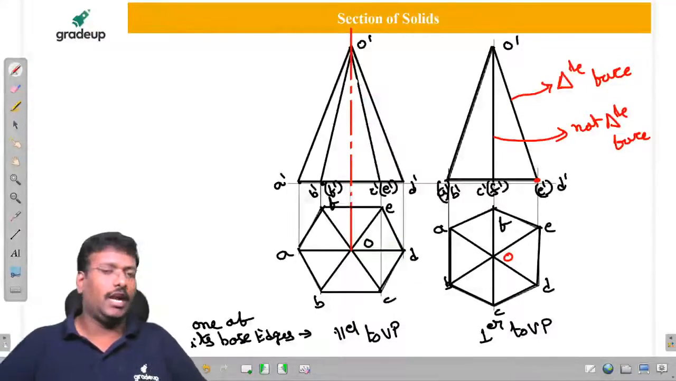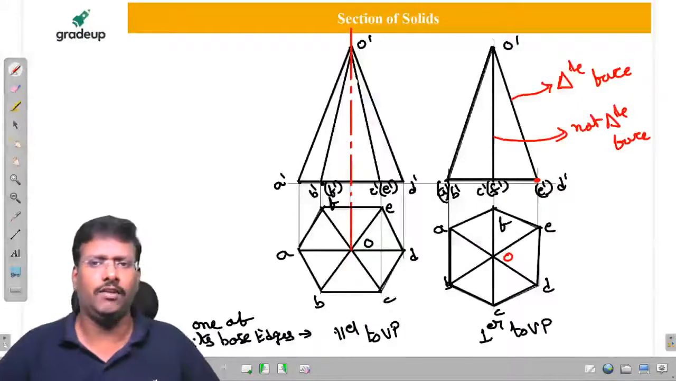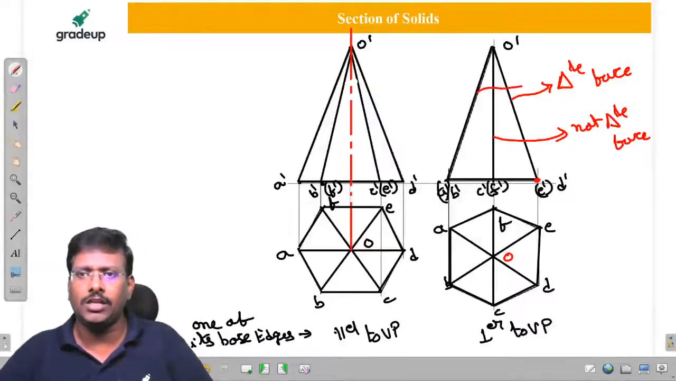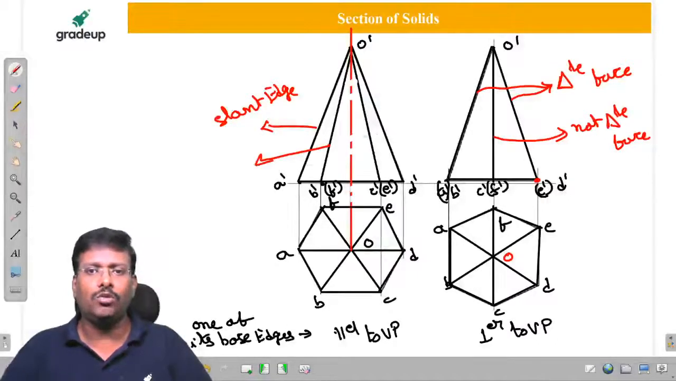OFC is not a triangular face. It may be a triangle, it may form it, but it is not a triangular face. But here, this one is also triangular. This is called the slant edge. Sir, what about these two? Here two things coincide, sir. But here also, not a triangle.